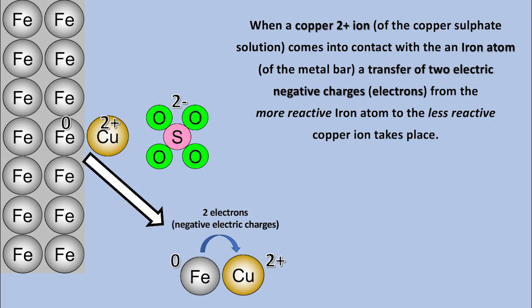When a copper 2+ ion of the copper sulfate solution comes into contact with an iron atom of the metal bar, a transfer of 2 negative electric charges, electrons, from the more reactive iron atom to the less reactive copper ion takes place.